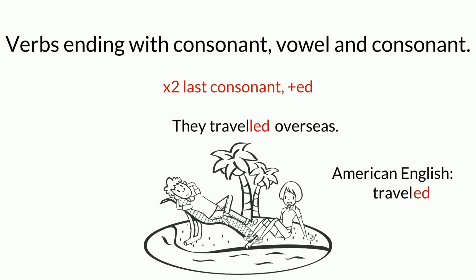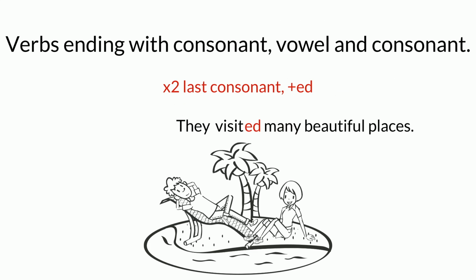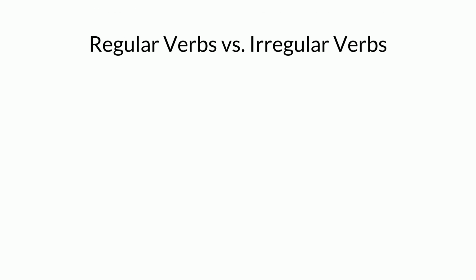In American English, traveled is spelled with one L. So American English doesn't always follow this rule. However, even in other types of English, this rule isn't always true. For example, visit becomes visited. Visited is spelt with one T. They visited many beautiful places. So you just have to remember the words that don't follow this rule. These verbs are called regular verbs. They follow a rule to change into the past simple.